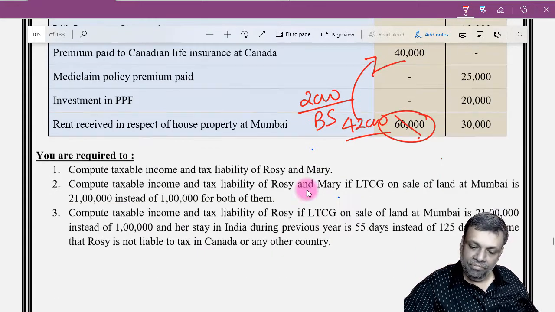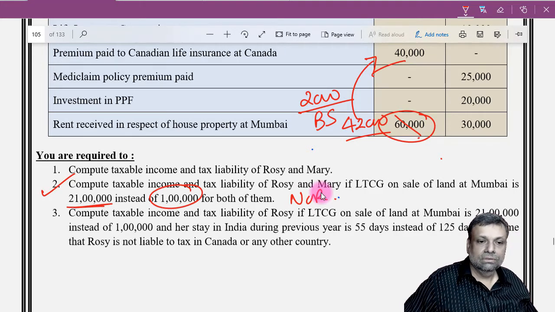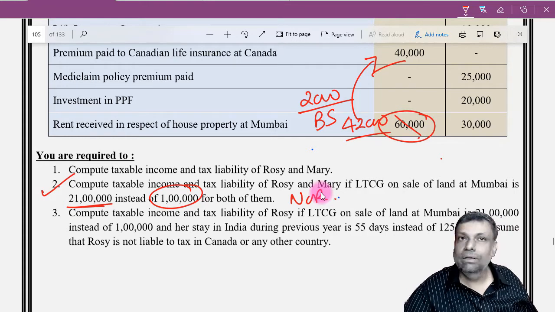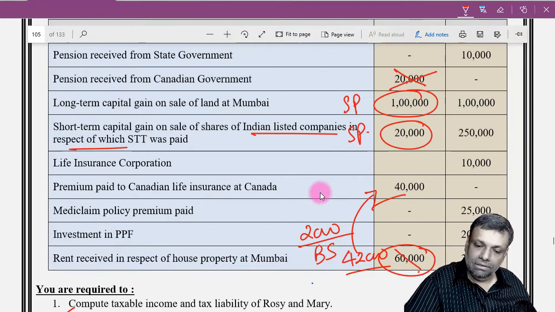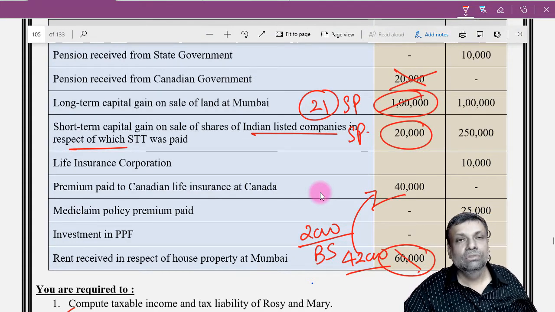Now in the second situation, you are not ordinarily resident, but instead of 1 lakh it is going to become 21 lakhs. So it will not make that big a difference. Special rate income will become 21 lakhs, that's all.